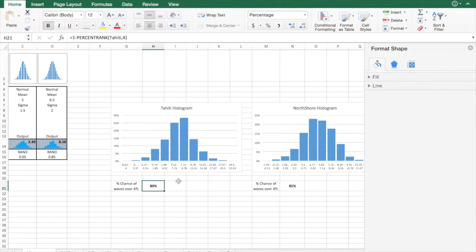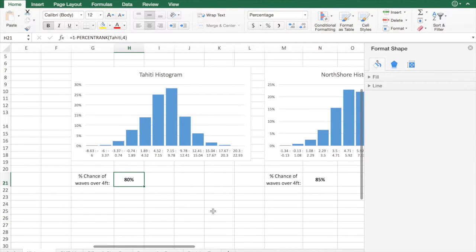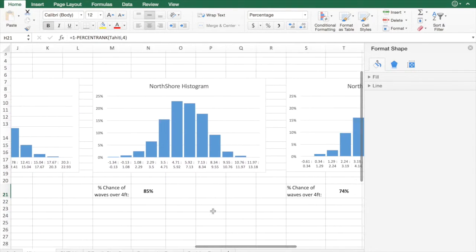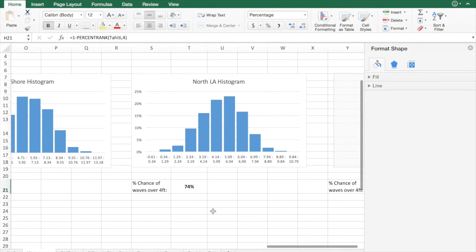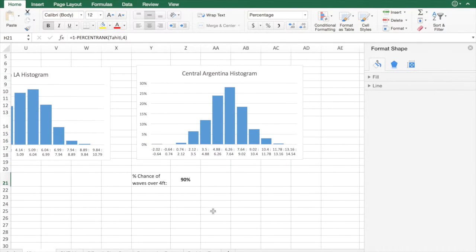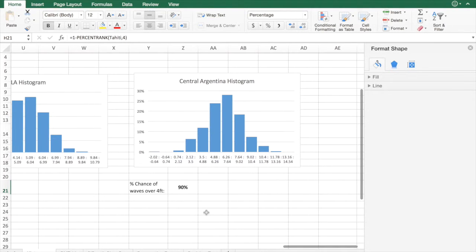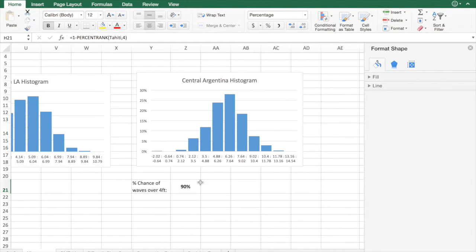And so for Tahiti, we used the percent rank function to determine what's the percentage of chance that our waves will be over 4 feet in Tahiti. And so we had 80% here. In the North Shore, we had 85%, North Los Angeles, 74%, and in Central Argentina, 90%. So once again, we would assume that Central Argentina is the place to go because waves are almost guaranteed to be over 4 feet, but that is in fact, once again, not the case.